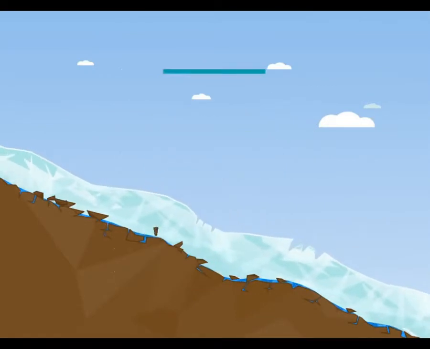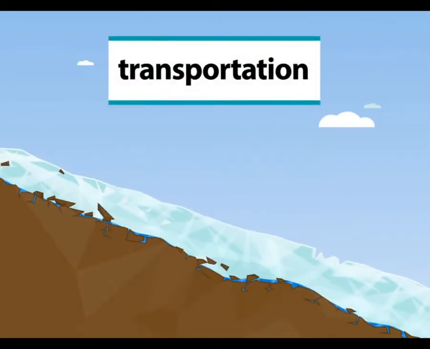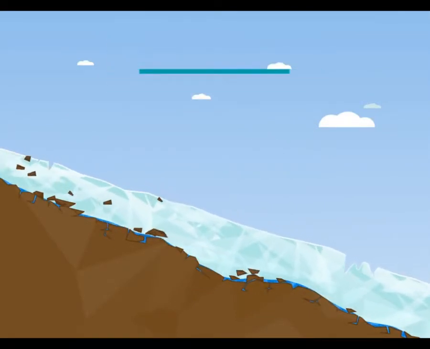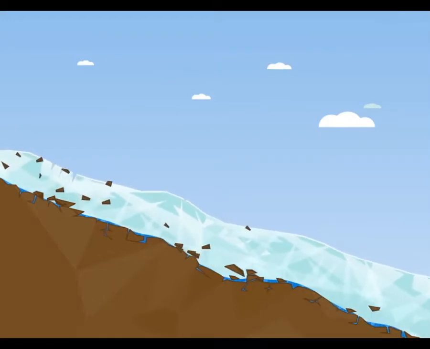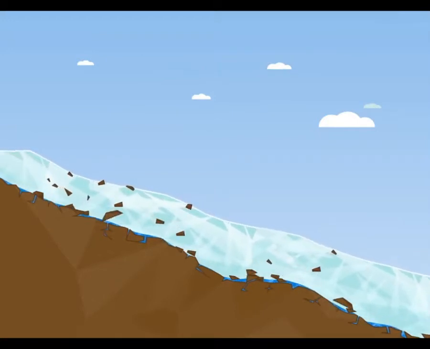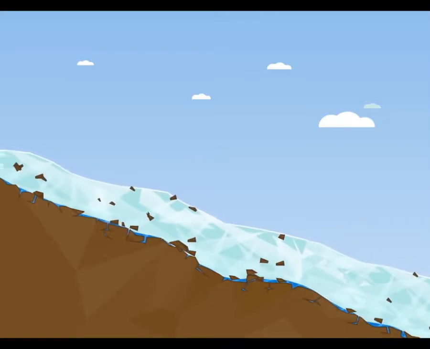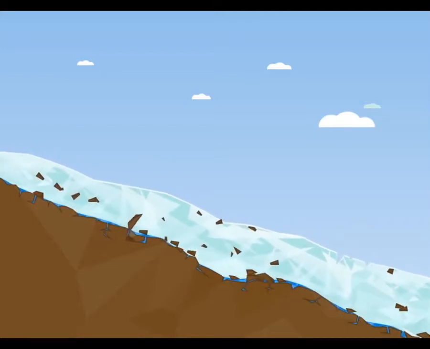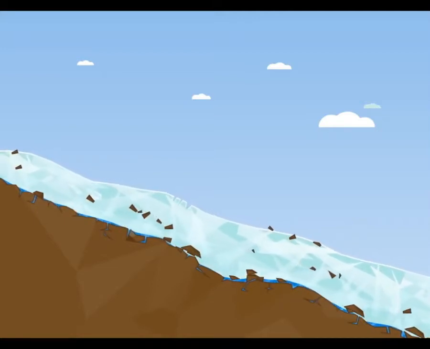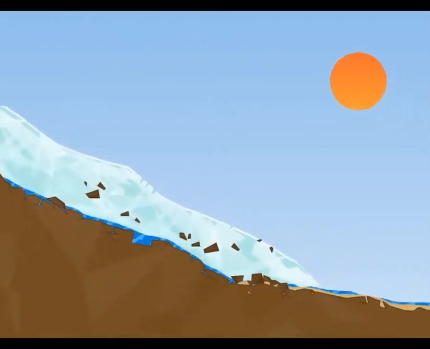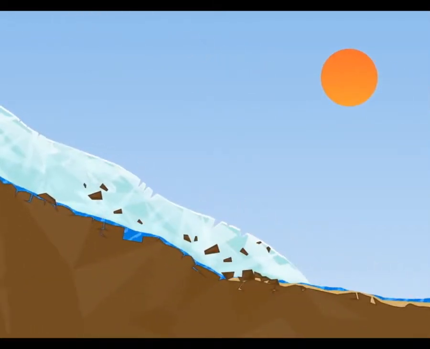Secondly, the glacier transports this eroded material as it flows downhill. Some of it is hidden inside or at the base of the glacier where it can't be seen, but sometimes it is transported on the top of the glacier. This is why glaciers often look dirty. As the glacier flows down a mountain, it gets warmer and starts to melt.